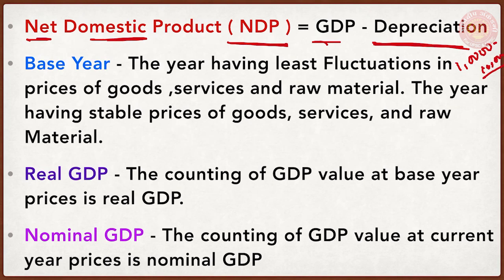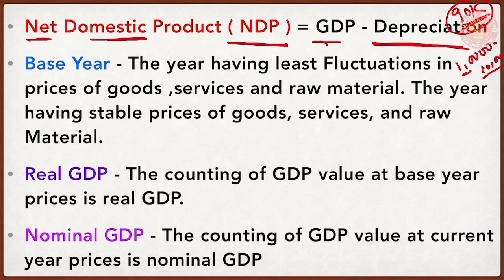So in that case, 1 lakh rupees is the GDP of my class, and when I subtract 10,000 rupees out of this 1 lakh, 90,000 rupees shall be the NDP, which is net domestic product. So I repeat once again, what is NDP? It is GDP minus depreciation.